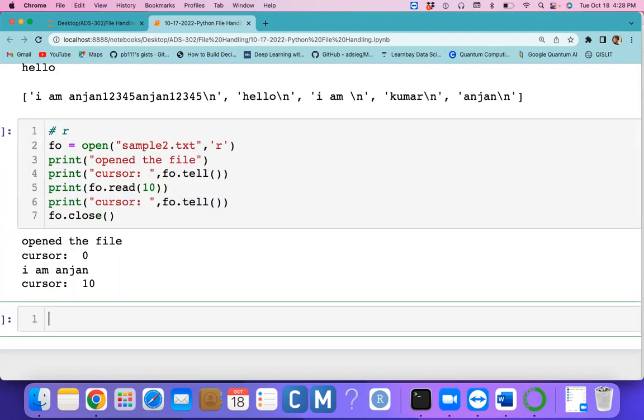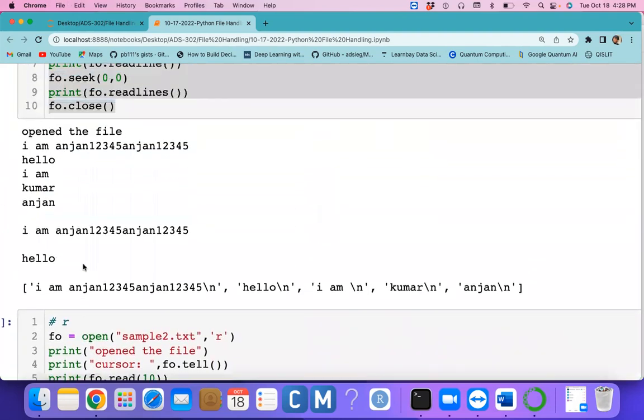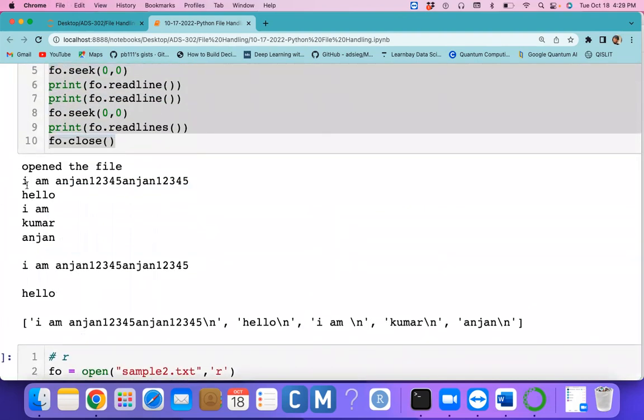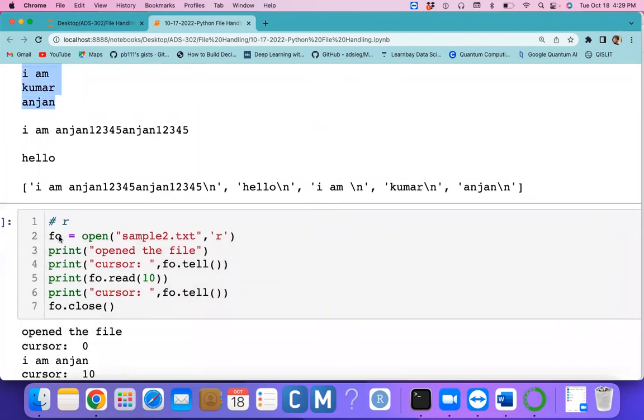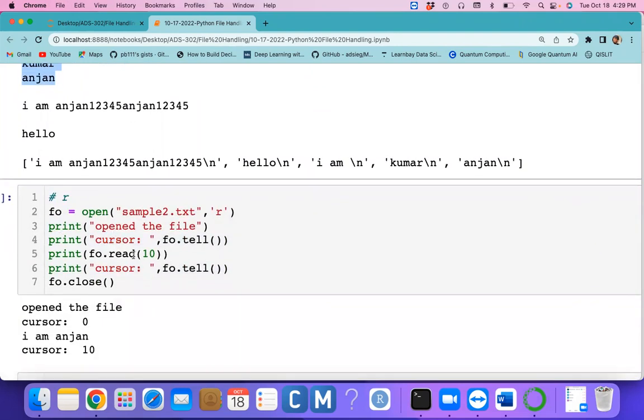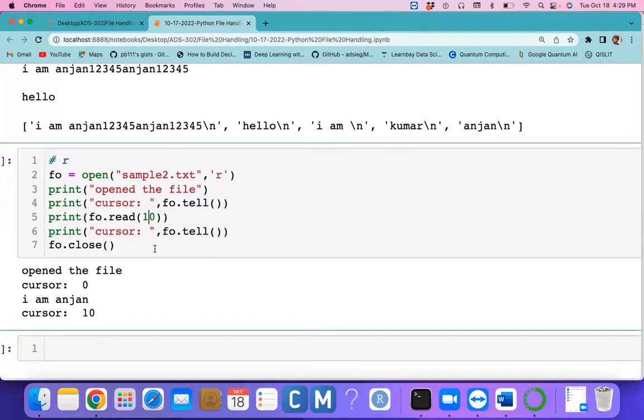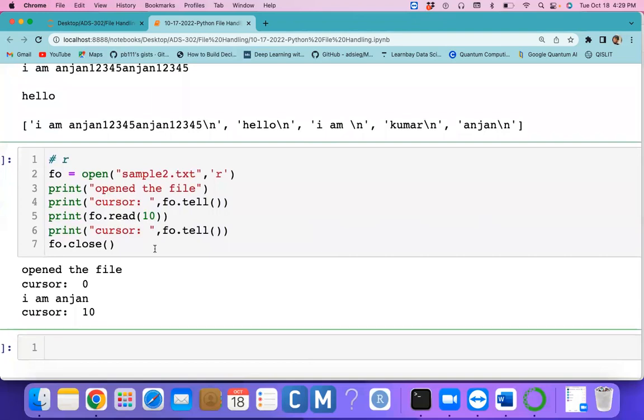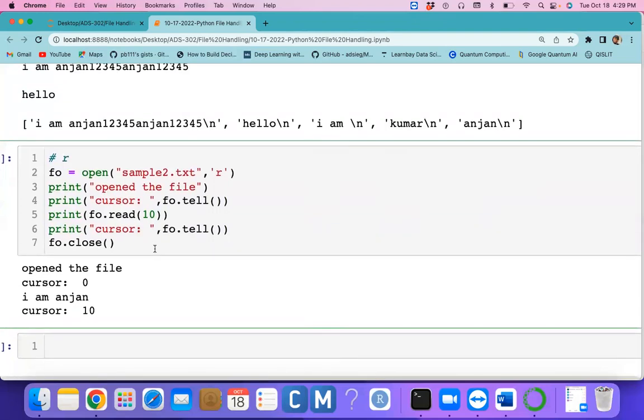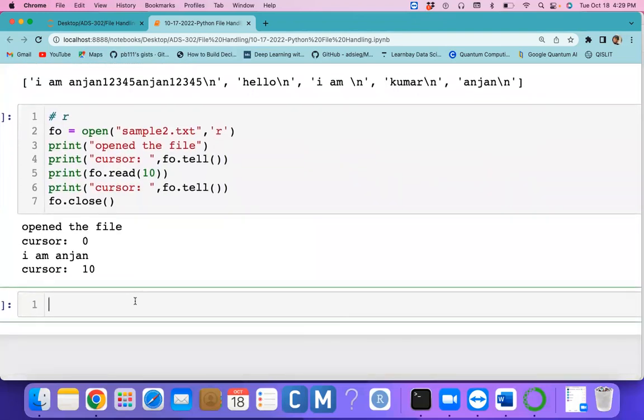Even though we have some number of characters, approximately 40-50 characters are there, here you have given only read of 10. So only the first 10 characters we can read, from wherever the cursor is available, from that cursor location onwards. So that kind of thing we can also do with the help of read of some number; you can provide it.